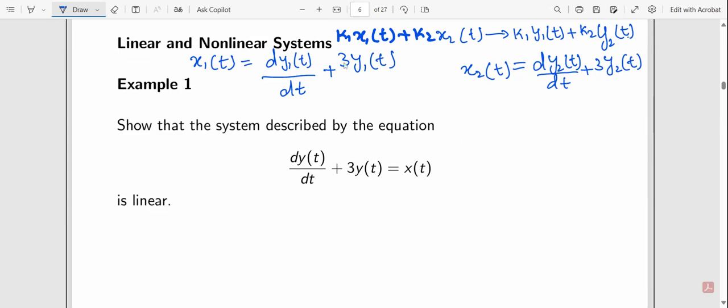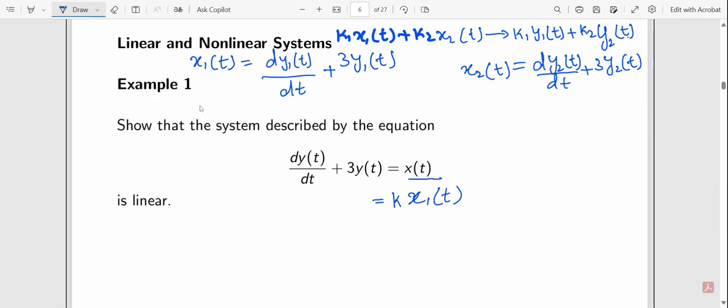Now suppose we have k1 and k2. Here, instead of x of t, we have x1 and x2. Now I add both of them, and I multiply x1 of t by k1.